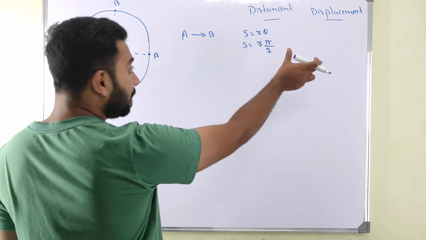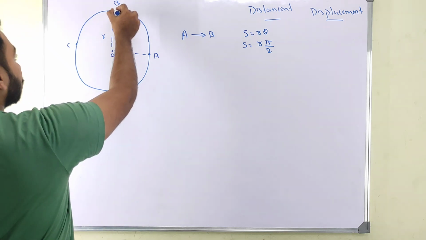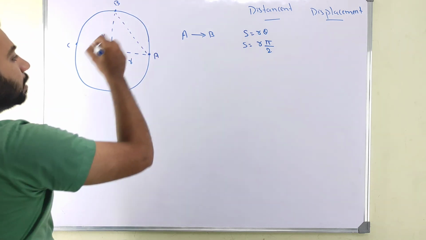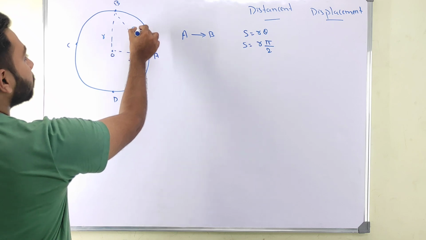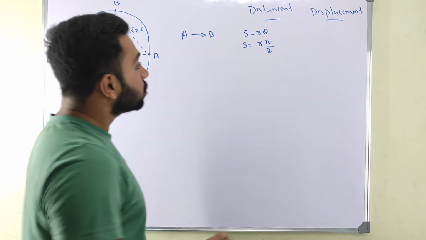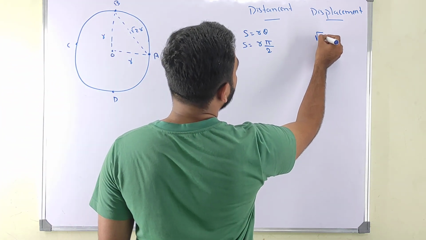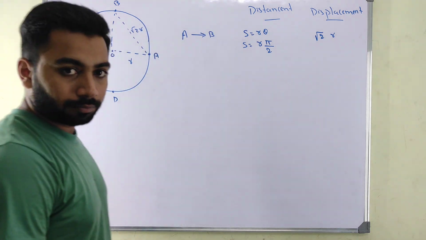But our displacement is this one, the shortest distance. If the radius is R, it will be root 2 times R, by Pythagoras theorem.